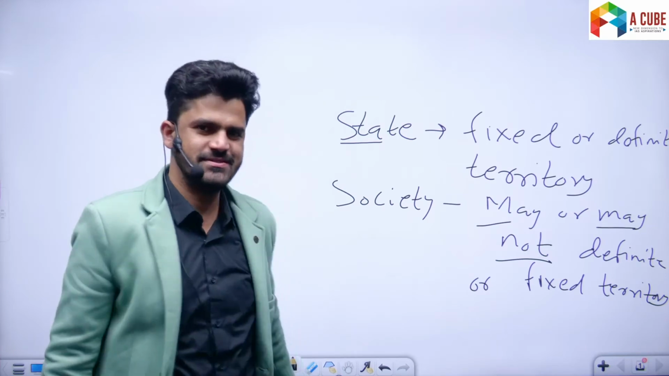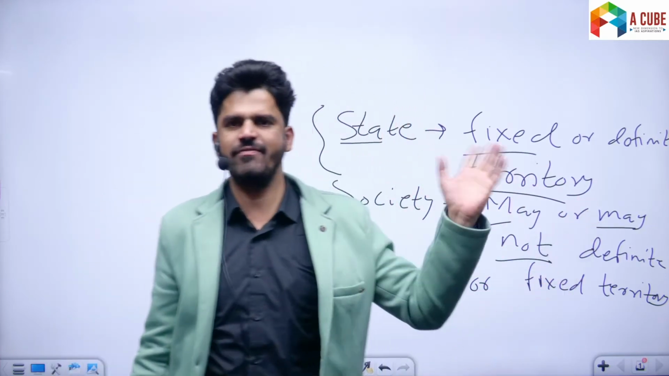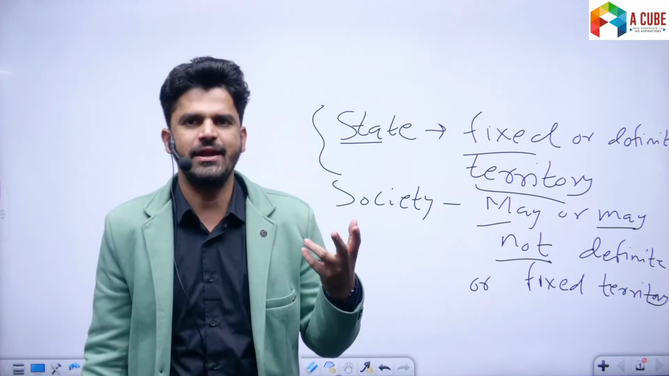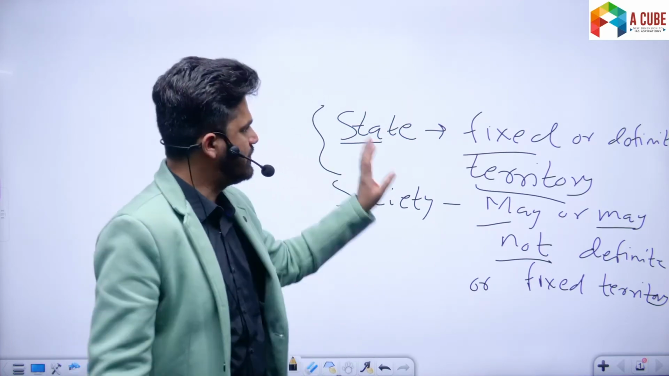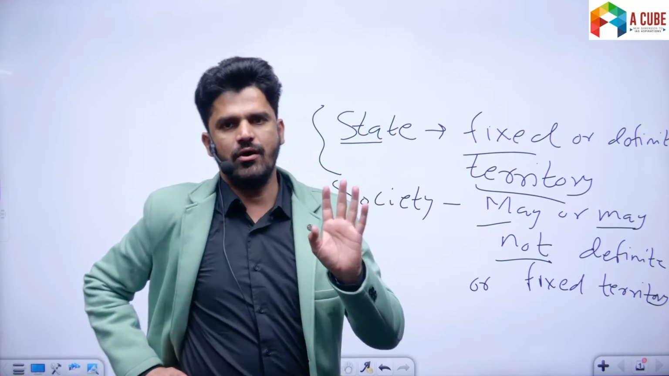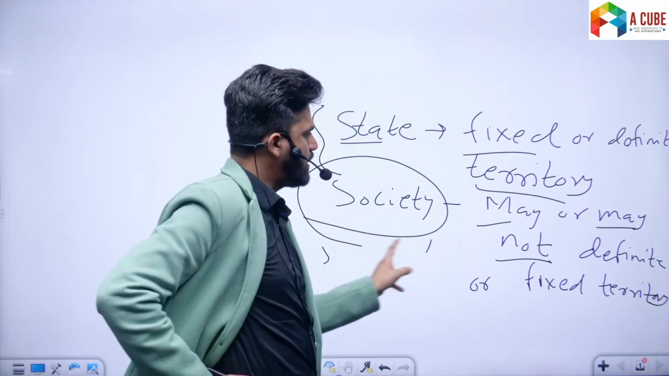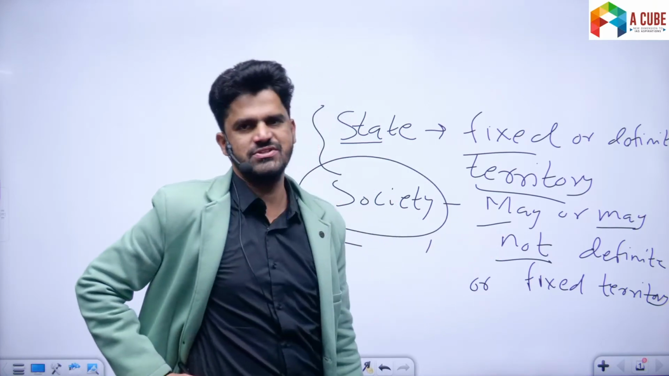Now let me explain this. What am I saying? State has fixed or definite territory. We have seen that among the four elements, the first was population, the second is fixed and definite territory. It is an integral element of the state along with the other three elements. But society may or might not have definite or fixed territory.